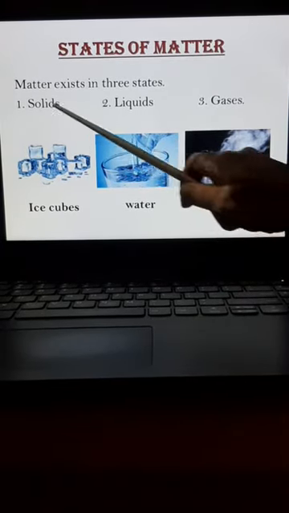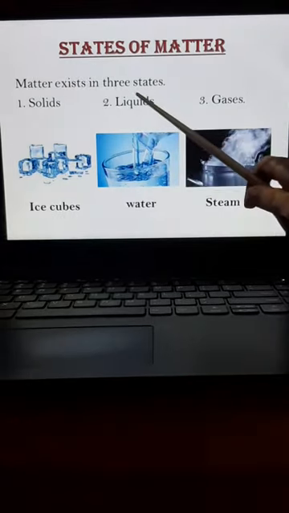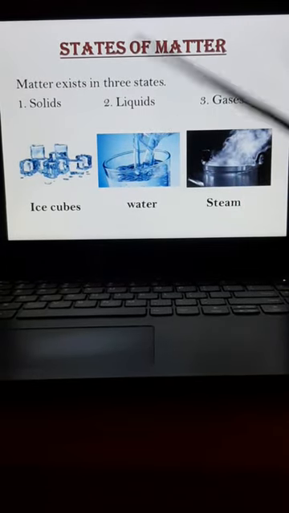I repeat again, solids, liquids and gases. So children, these are the ice cubes. You know, I guess you all have these ice cubes in your refrigerator. Yes children? So these ice cubes come under solid. Which state of matter? Solid.